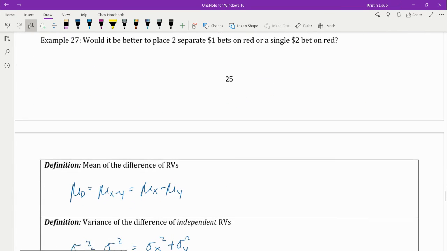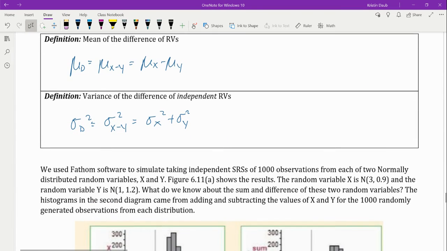Okay. Let's look at the difference of random variables. You can't subtract variances. The variance is always going to grow when you're throwing random variables together. We saw this back with our transformations that we did a few units ago. So there's the two formulas for the difference of random variables.